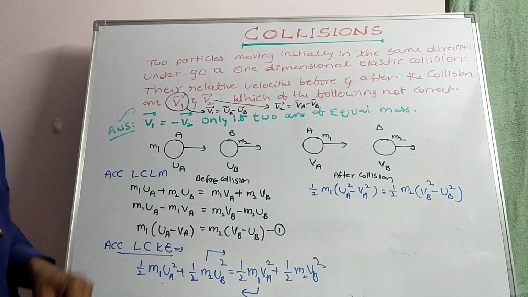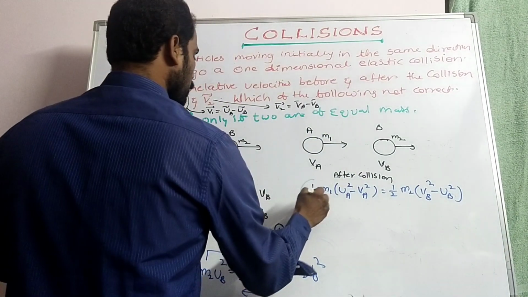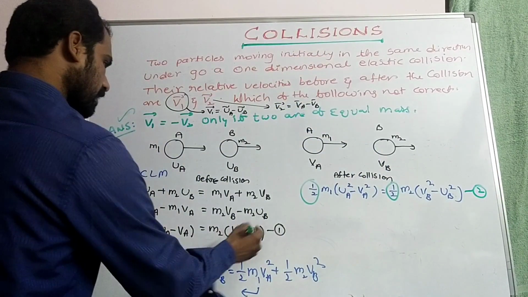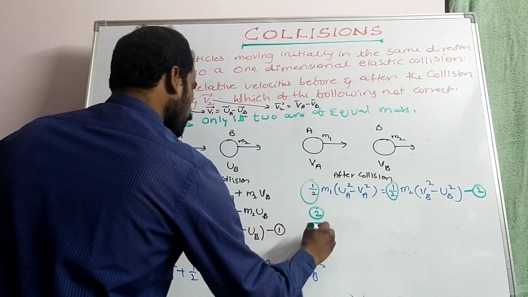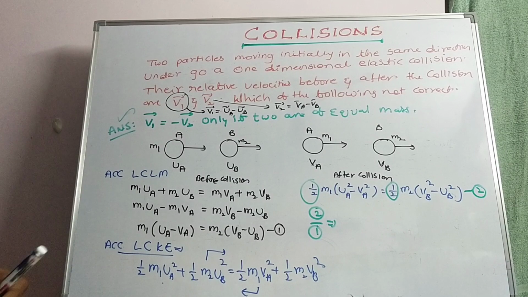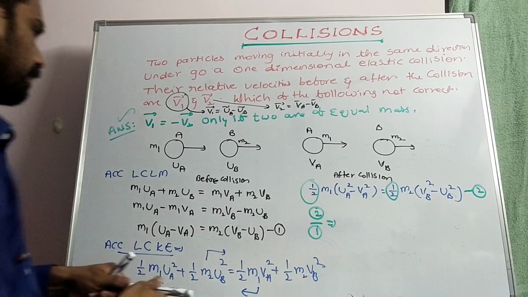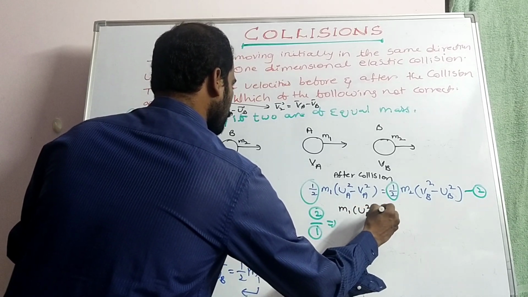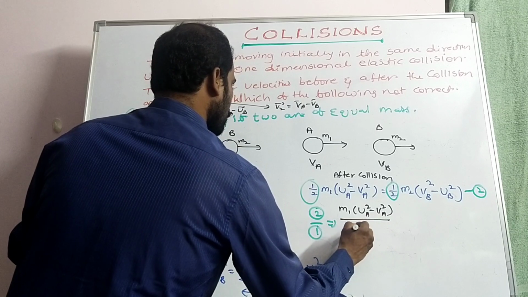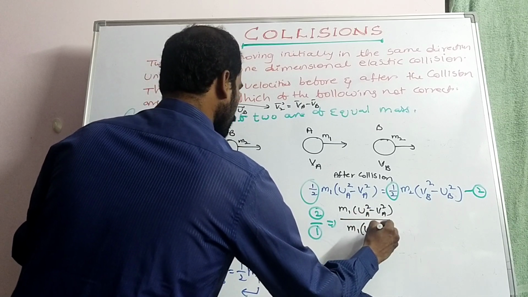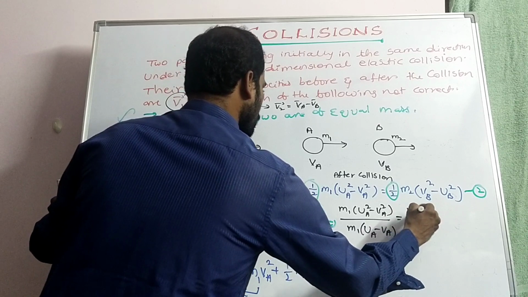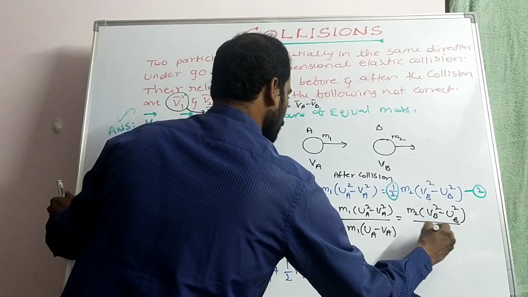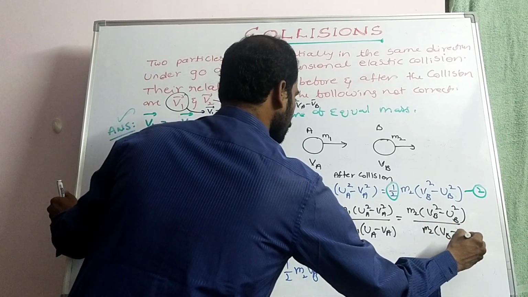Now the half and half get cancelled. This is expression number 2, and this is expression number 1. Now take expression 2 divided by 1: m1 (UA square minus VA square) by m1 (UA minus VA) is equal to m2 (VB square minus UB square) by m2 (VB minus UB).